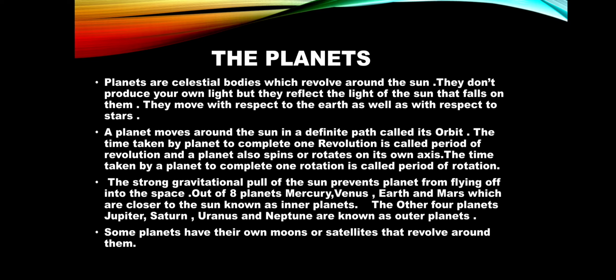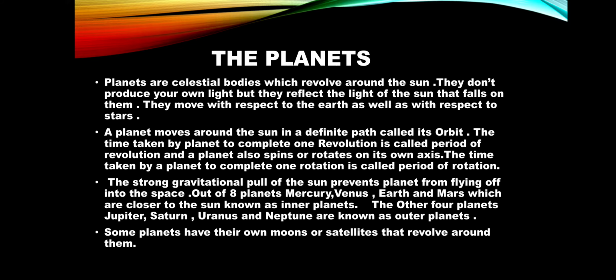The strong gravitational pull of the sun prevents planets from flying off into space. Out of 8 planets, Mercury, Venus, Earth, and Mars, which are closer to the sun, are known as inner planets, and the other 4 planets, that is Jupiter, Saturn, Uranus, and Neptune, are known as outer planets.